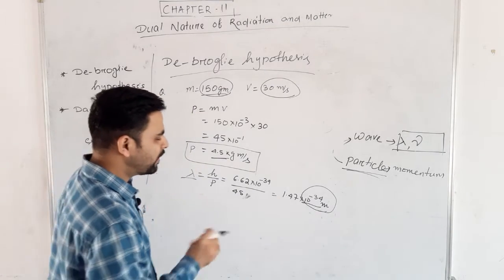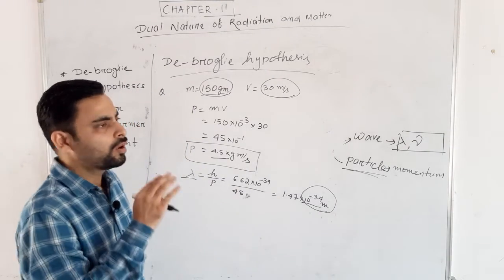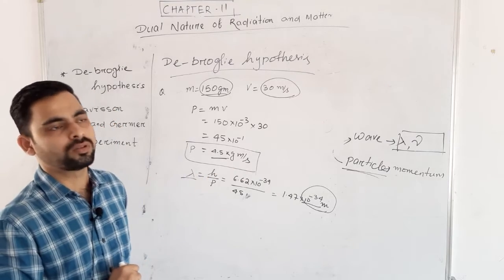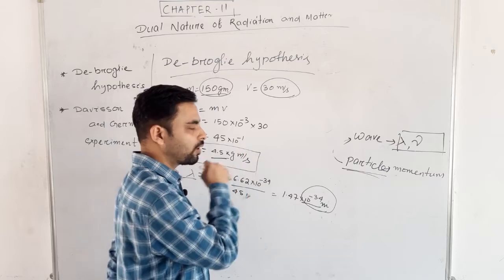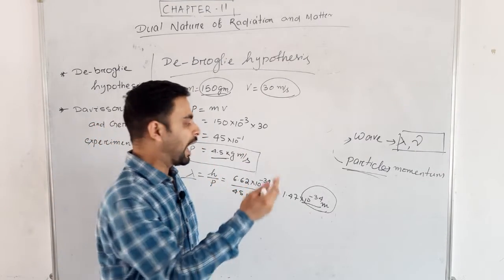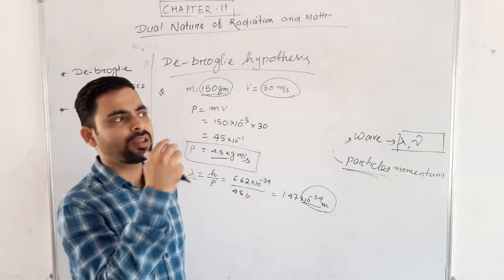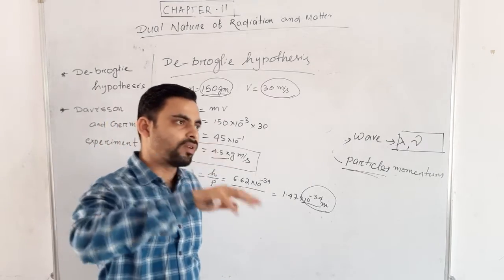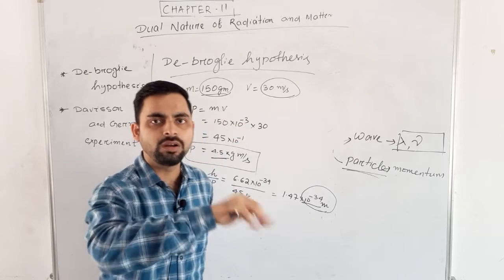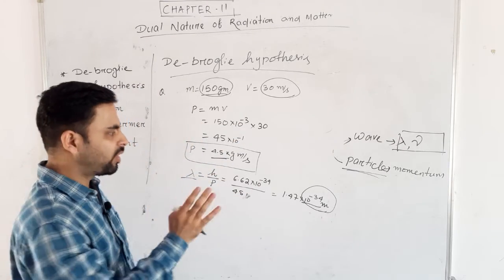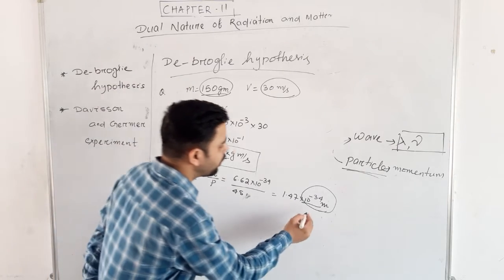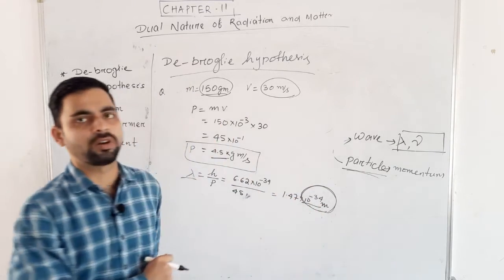According to De-broglie, the ball has some wavelength, but I cannot see it. I can see the waves in the sea, I can see the waves in the river, but I cannot see the wavelength of the ball here. Why? Because its wavelength is very small.